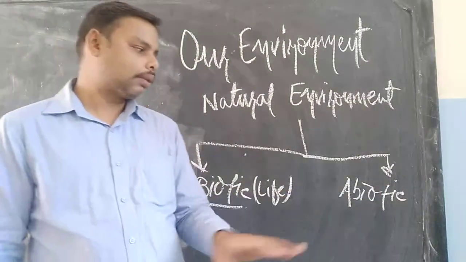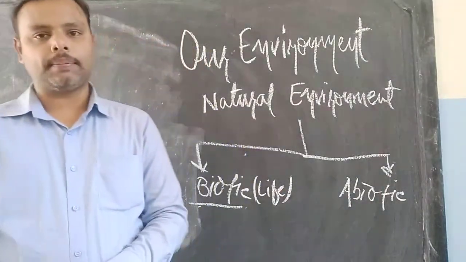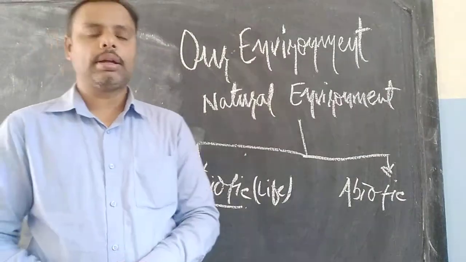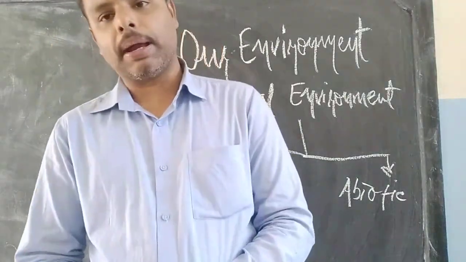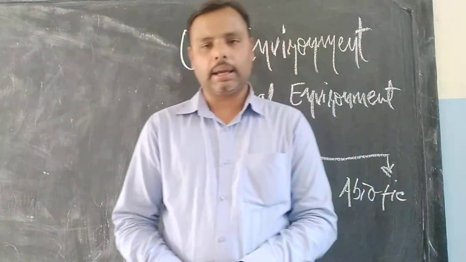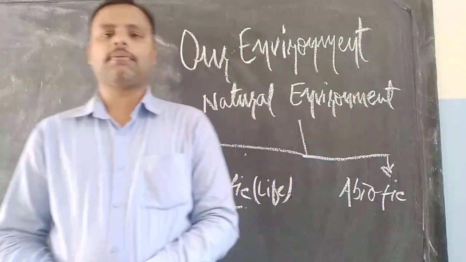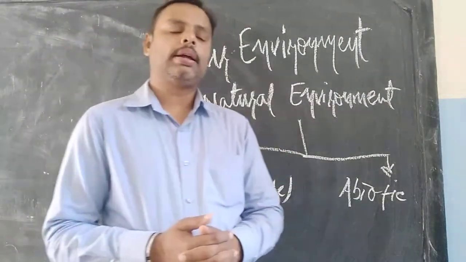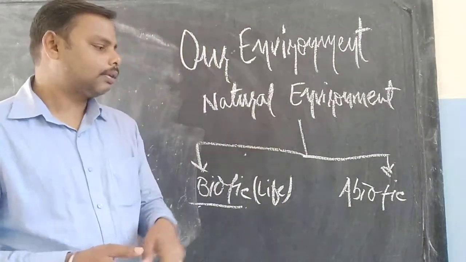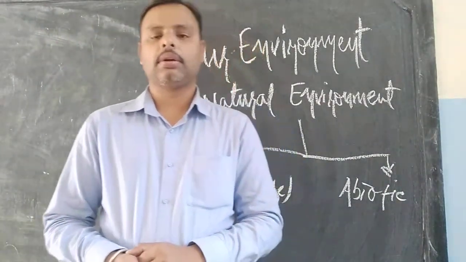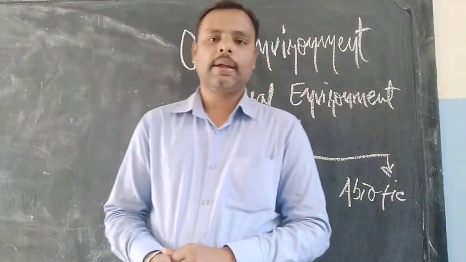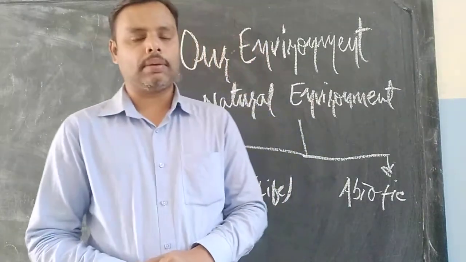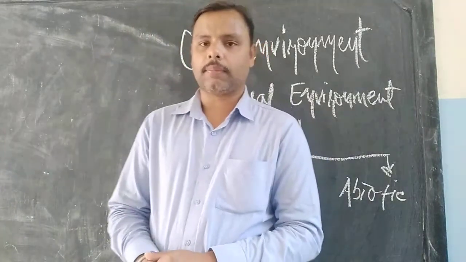Whereas abiotic resources are those which do not have life in them, but they are important for the balance of nature. They are important for the ecological balance. Examples of abiotic resources are land, water, air, sunlight. When these both are in a good proportion, then there is a balance in nature. That is, the result is ecological balance. What happens if there is no balance in nature? If there is no ecological balance, nature will not respond, and as a result, there will be global warming.